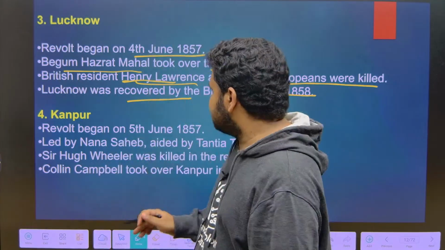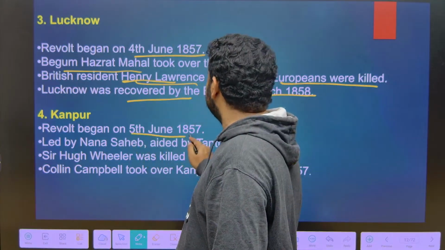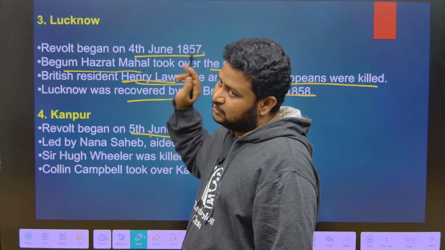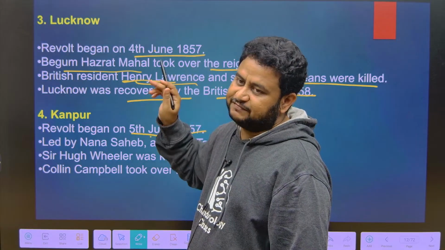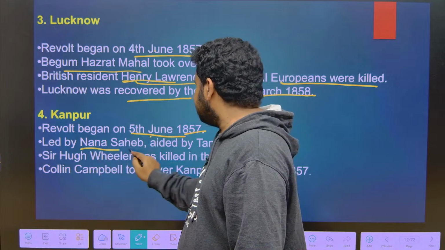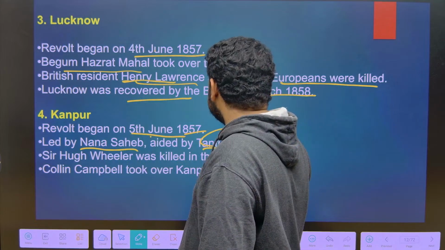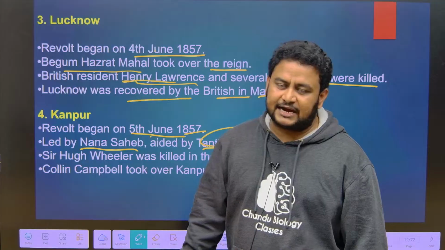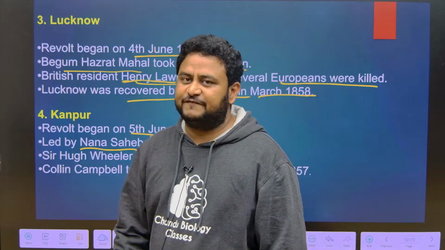Next, Kanpur. In Kanpur, it began on 5th June 1857. This is 4th June, this is 5th June, but Meerut was 10th May 1857. It was led by Nana Sahib, aided by Tantia Tope, a very important personality.